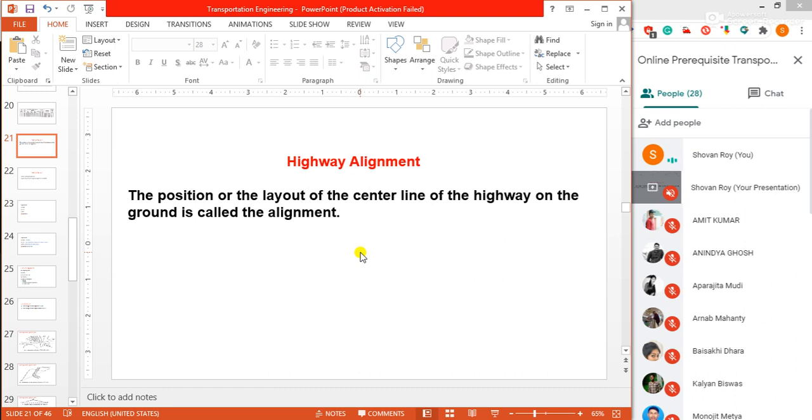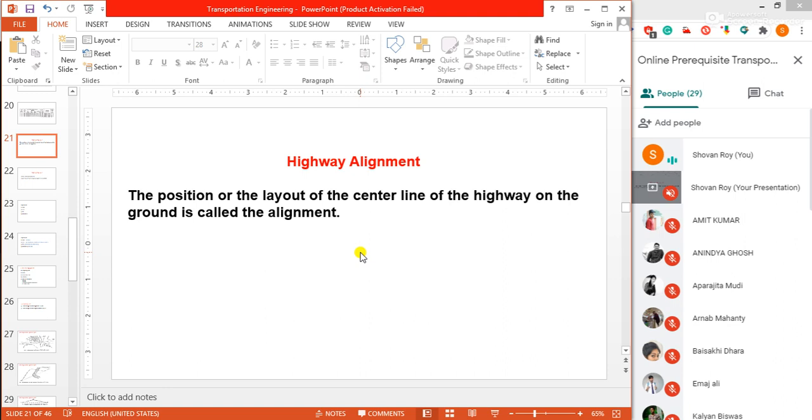Obviously, to acquire land is very difficult when we construct any road. You have heard lots of news from news channels or newspapers that acquisition of land for road work is very difficult. Nobody is ready to give their land for roadways.